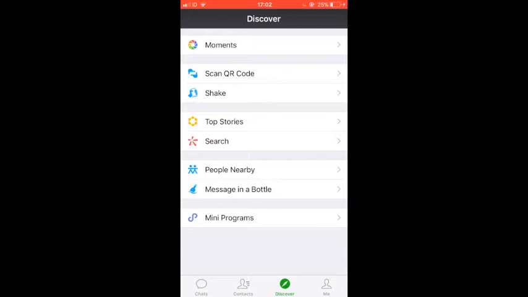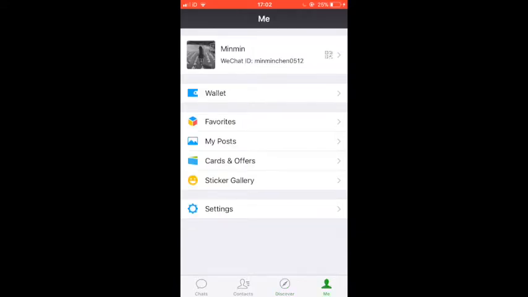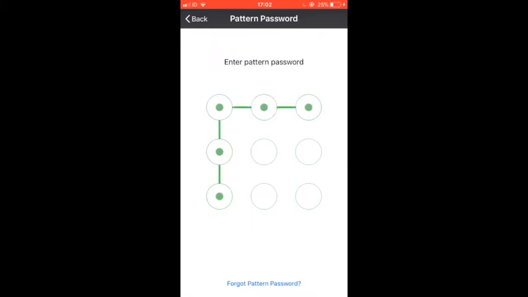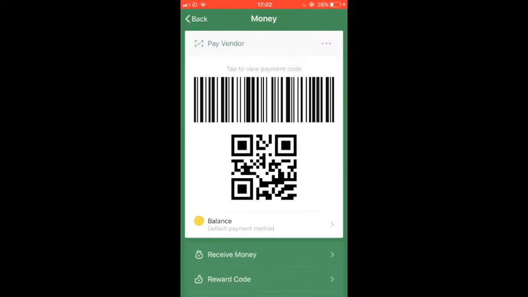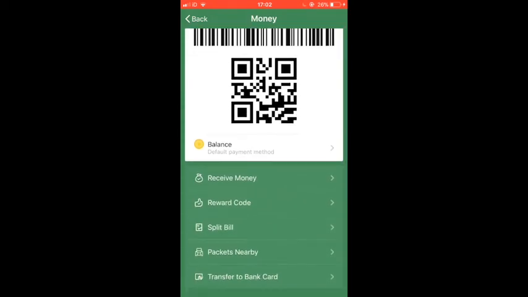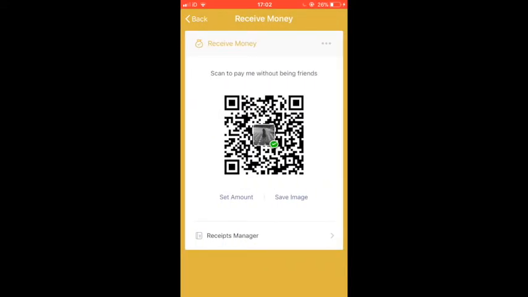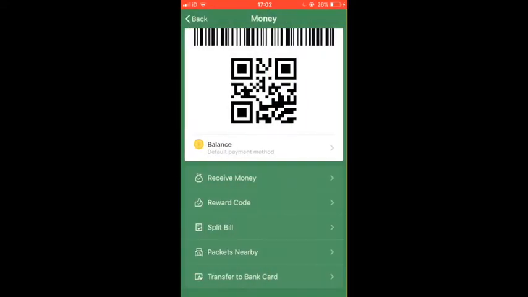WeChat is definitely more than just a social platform, and here's why. When you go to the Me tab, you can see Wallet. We talked about Red Packet and transfer functions in the Chat section earlier. Those functions are linked to your wallet. When you click on Money, you can see a barcode and a QR code. You can use these to pay for your purchases in stores. With Receive Money, you can get payments from other people.